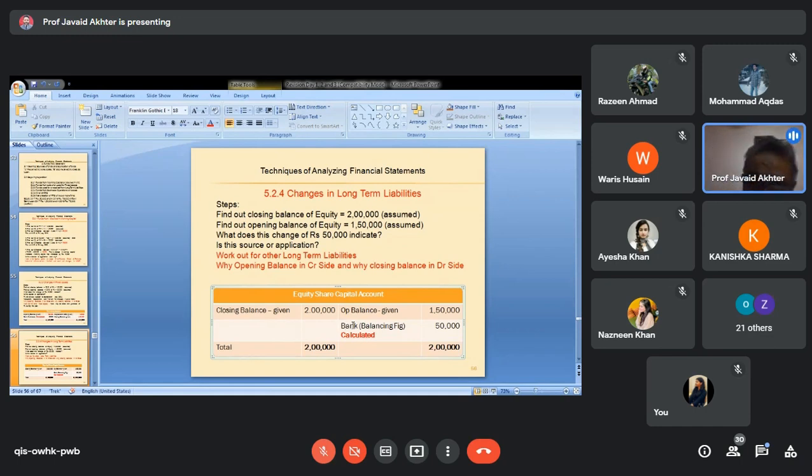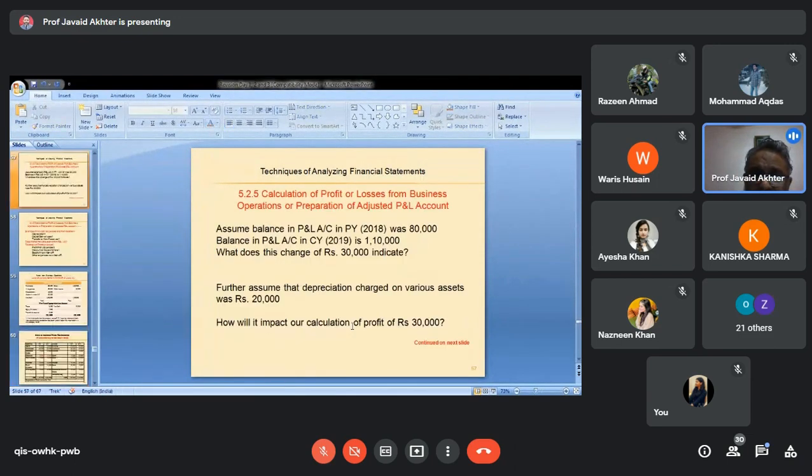It has been used because when the company issues shares, money is received in bank, so bank balance increases, bank account debit. And liability is also increasing, therefore increase in liability is credited, equity share capital account would have been credited. And when we prepare the equity share capital account, because it appeared in credit side, we write its opposite, that is bank. So we may calculate changes in long-term liabilities.